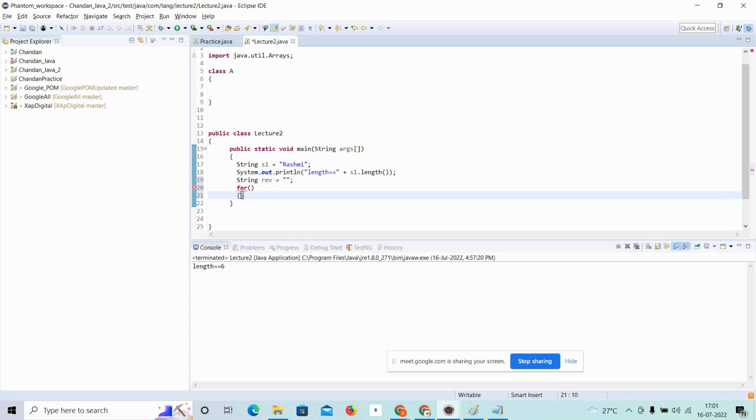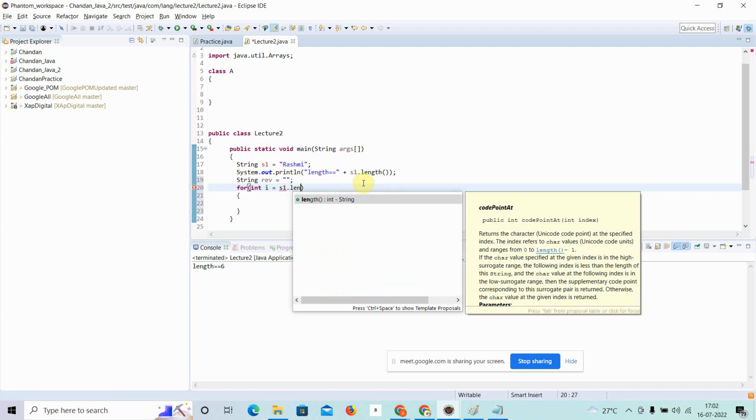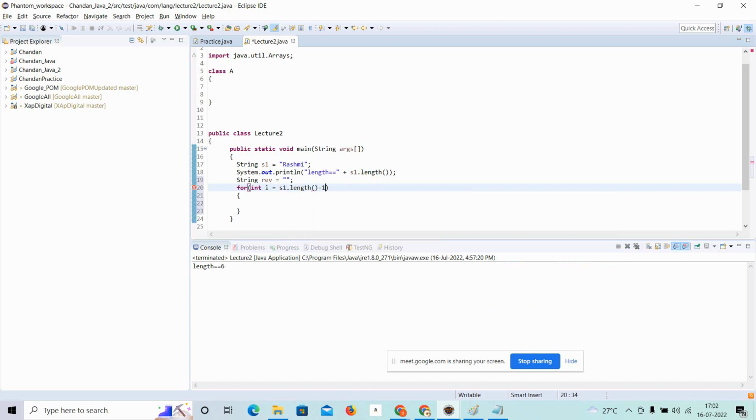In the for loop, I will use integer i is equal to length. Length means string length. So string length is s1.length. I will take minus 1, because we know that numbering will start from 0 in Java, and I will say that i is greater than or equal to 0, and then I will say i minus minus.